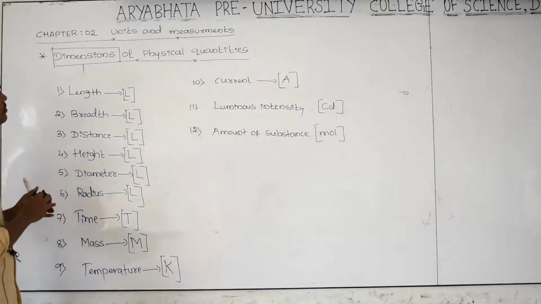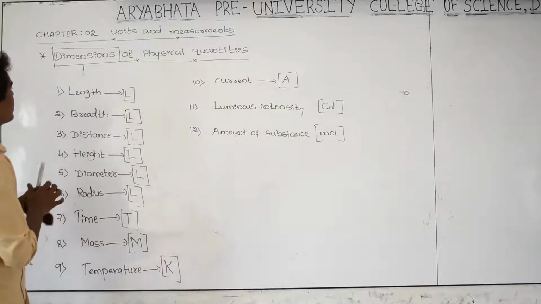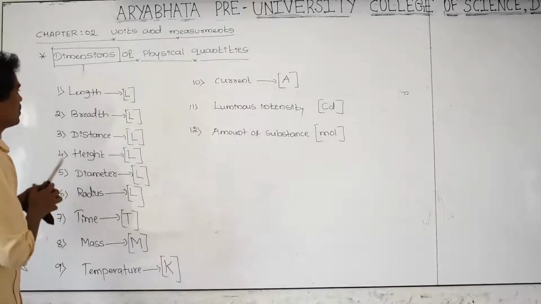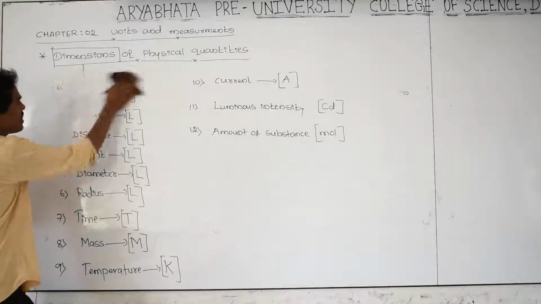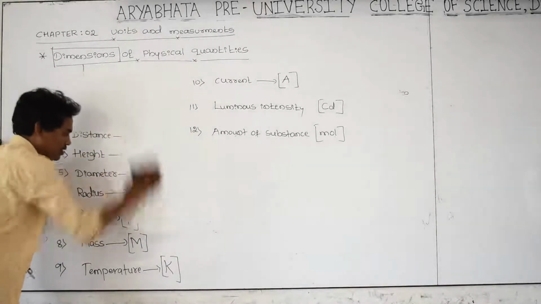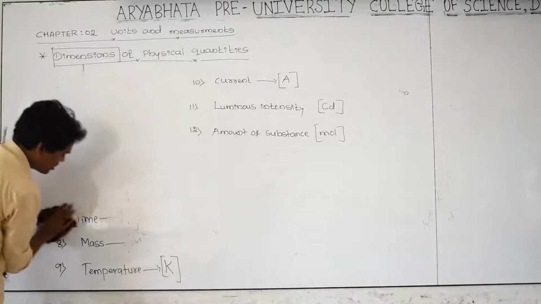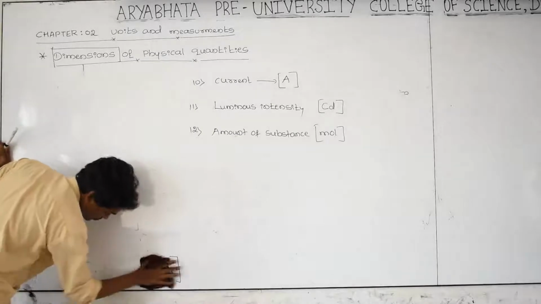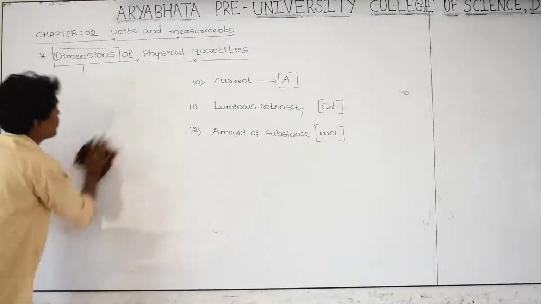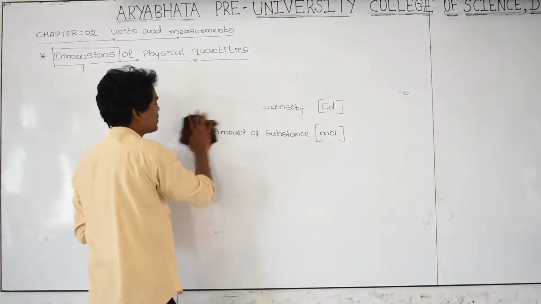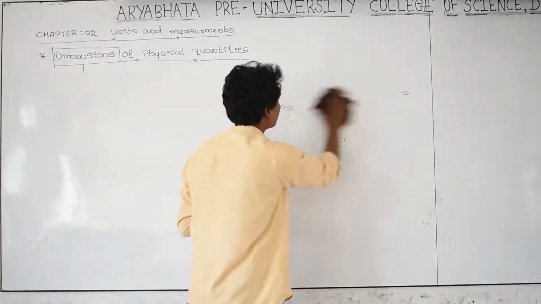And the next concept we can study, that is dimensional formulas for physical quantities. Next concept, please write, I am erasing. Next, dimensional formula of different physical quantities.